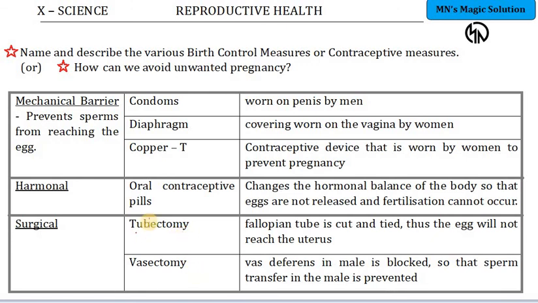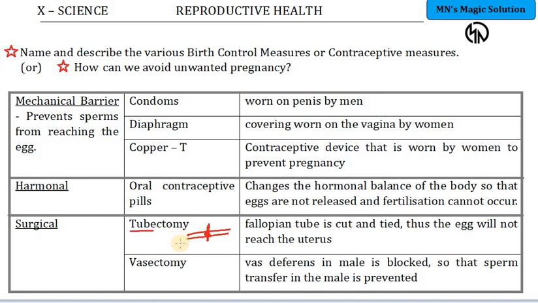Tubectomy is done in females. Tube means the fallopian tube. Tubectomy relates to what? The fallopian tube. The fallopian tube is cut and then they stitch it back together. So what will happen when you cut something? The egg has to pass through this path. But if I cut and stitch at this place, what will happen?